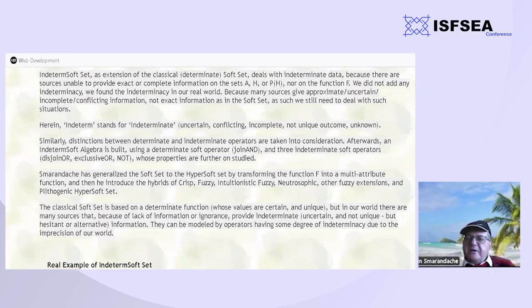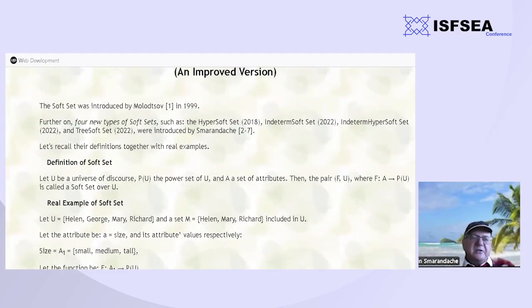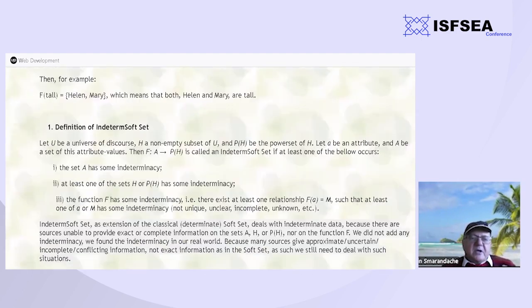Further on, I extended the soft set to the indeterminate soft set. Indeterminacy is the third part in a neutrosophic set, as you know. Besides truth and falsehood, or membership and non-membership, there is the indeterminacy, which is in between the opposites, truth and falsehood.